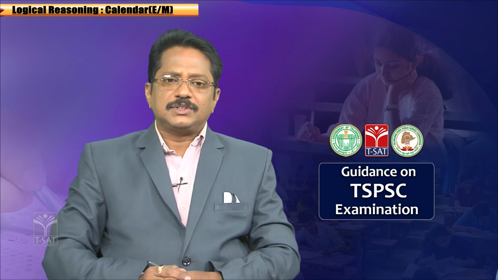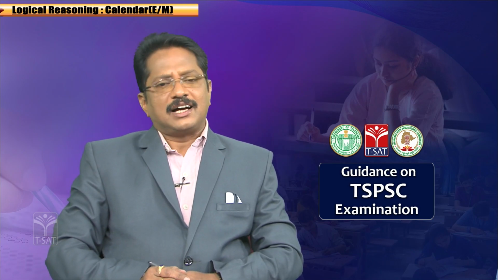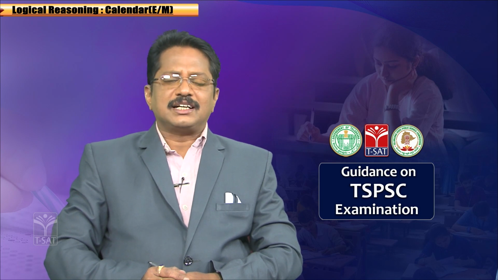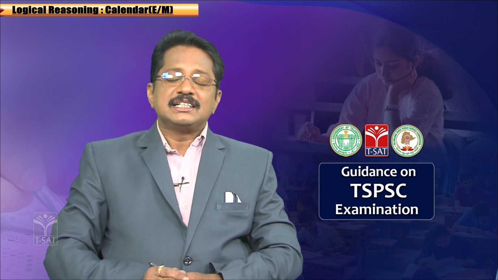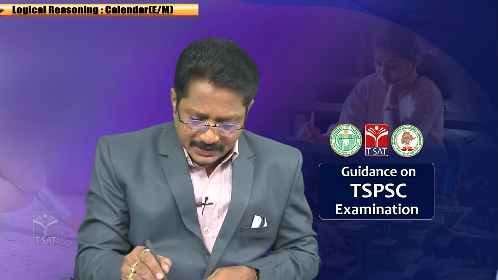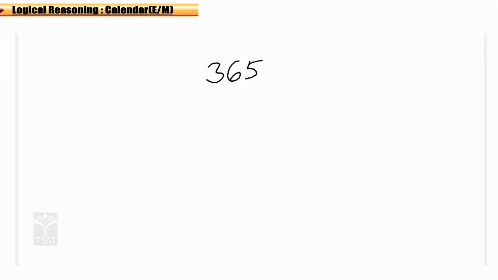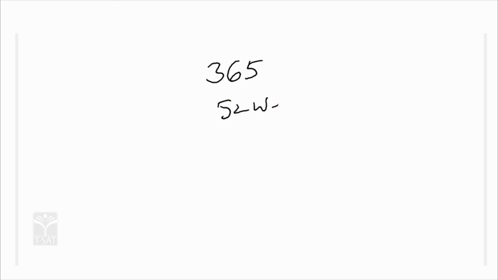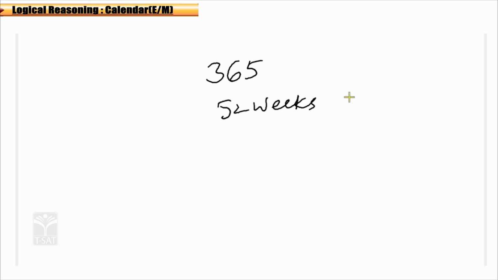Year. Generally, if you take it as an ordinary year, a common year, a normal year, it has 365 days, correct? Among 365 days, there are 52 weeks and 1 day.